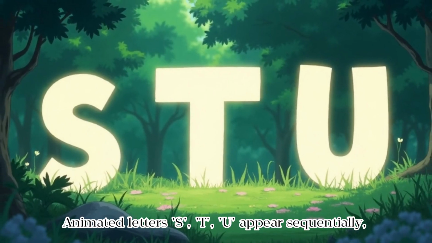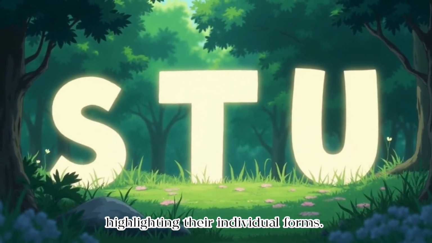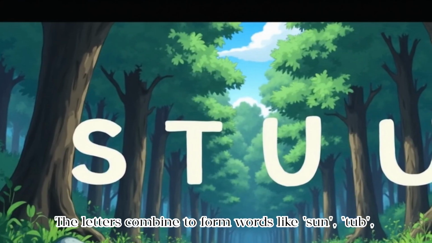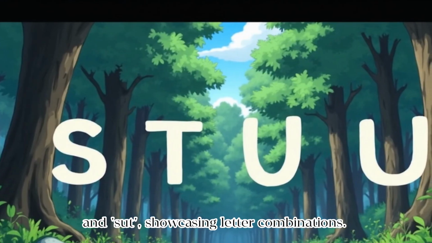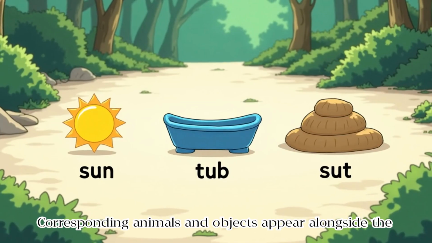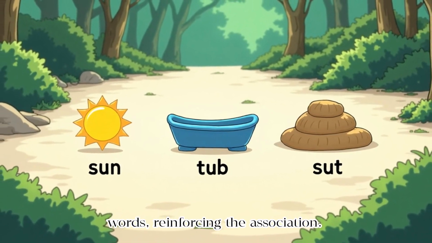Animated letters S, T, T, O appear sequentially, highlighting their individual forms. The letters combine to form words like sun, tub, and sut, showcasing letter combinations. Corresponding animals and objects appear alongside the words, reinforcing the association.